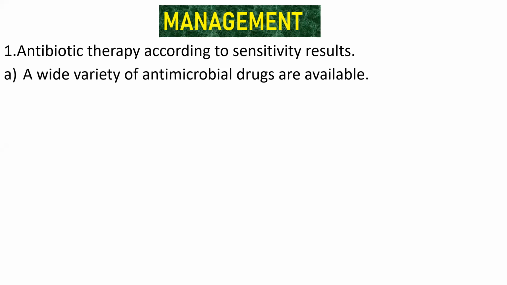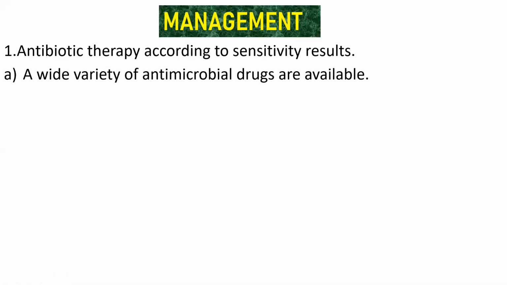Antimicrobial drugs are a type of drugs that kill or inhibit the growth of microorganisms. Do you understand what an antimicrobial drug is? Yes or no? Okay, you just need to respond.